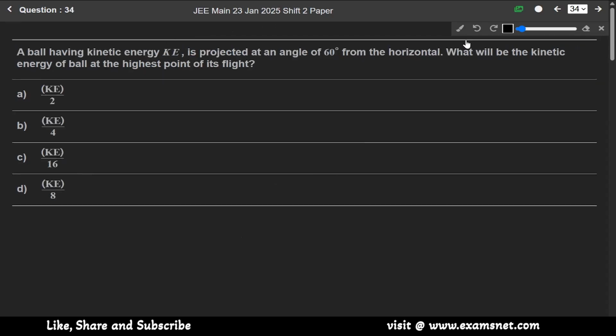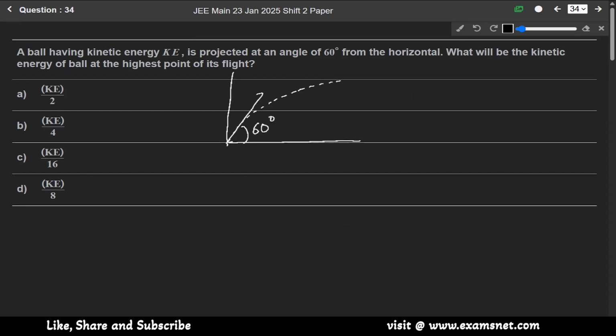Now question number 34. A ball having kinetic energy KE is projected at an angle of 60 degree from the horizontal. And what will be the kinetic energy of the ball at the highest point of its flight? Okay, this is the projecting angle and it is at an angle of 60 degree.